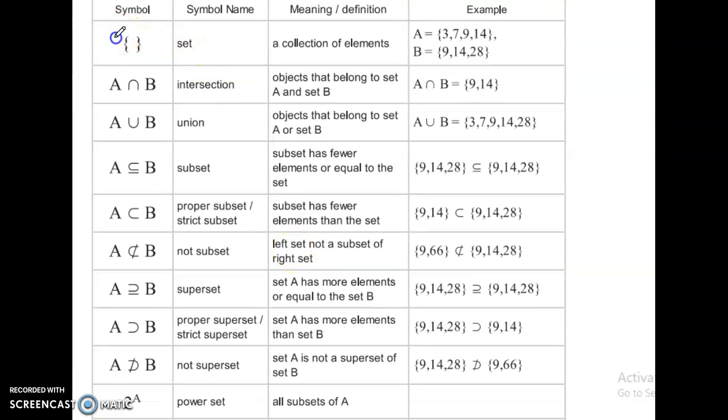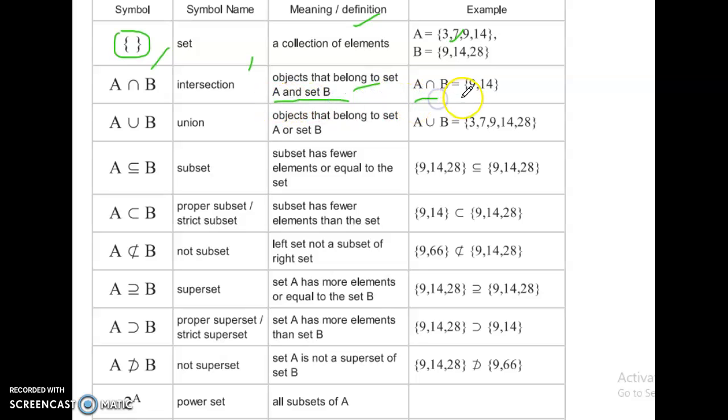This is called a set. You know already, a collection of elements. A equal to set of 3, 7, 9, 14. B equal to set of 9, 14, 28. A intersection B: objects that belong to set A and set B.